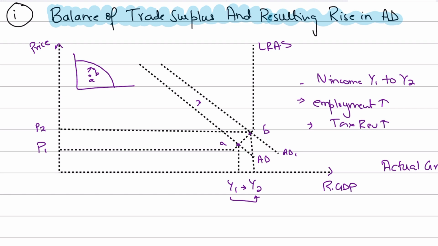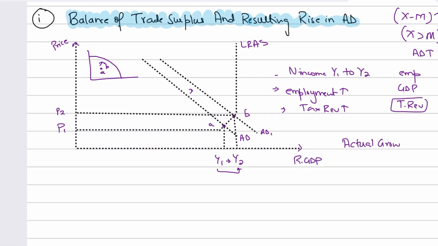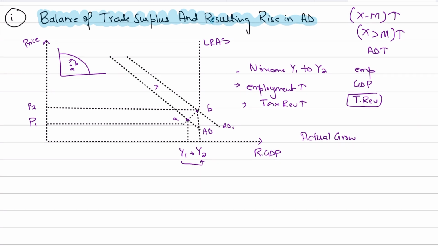There's full employment of resources, right? Now, point number 2, that is one of the consequences of a current account surplus. The second consequence of a current account surplus would be that it would result in unemployment decreasing, right?